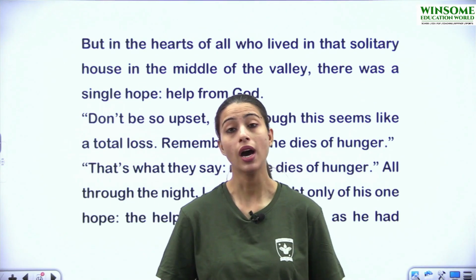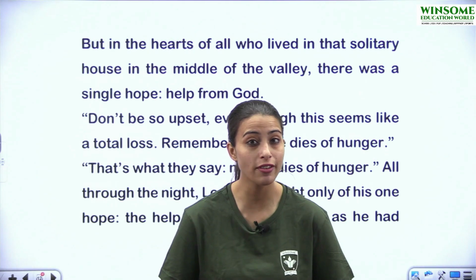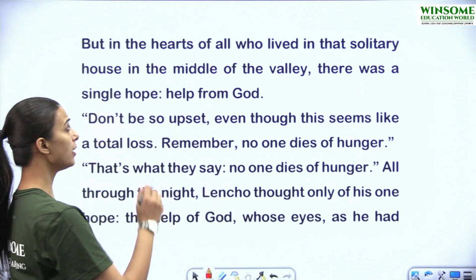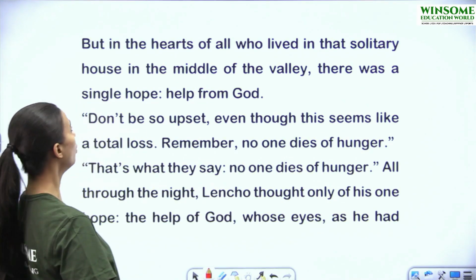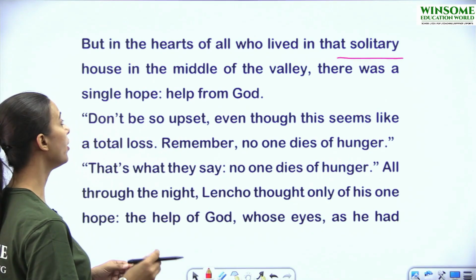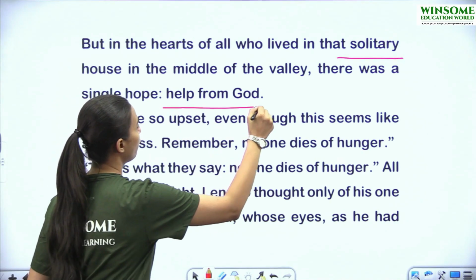All right, now we are going to continue from where we left. Kindly pay attention to each and every line, to each and every word that we are going to go through. But in the hearts of all those who lived in that solitary house in the middle of the valley, there was a single hope, and that was help from God.